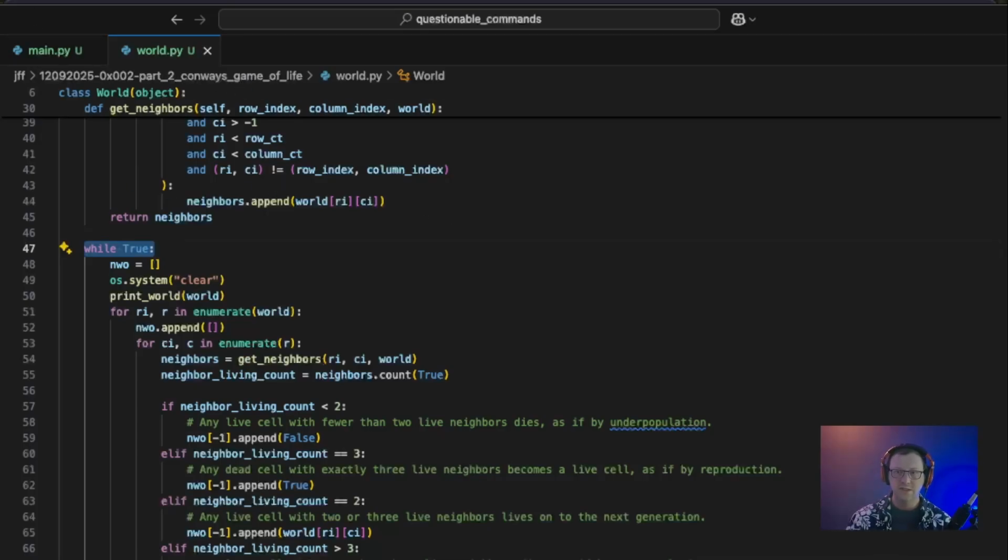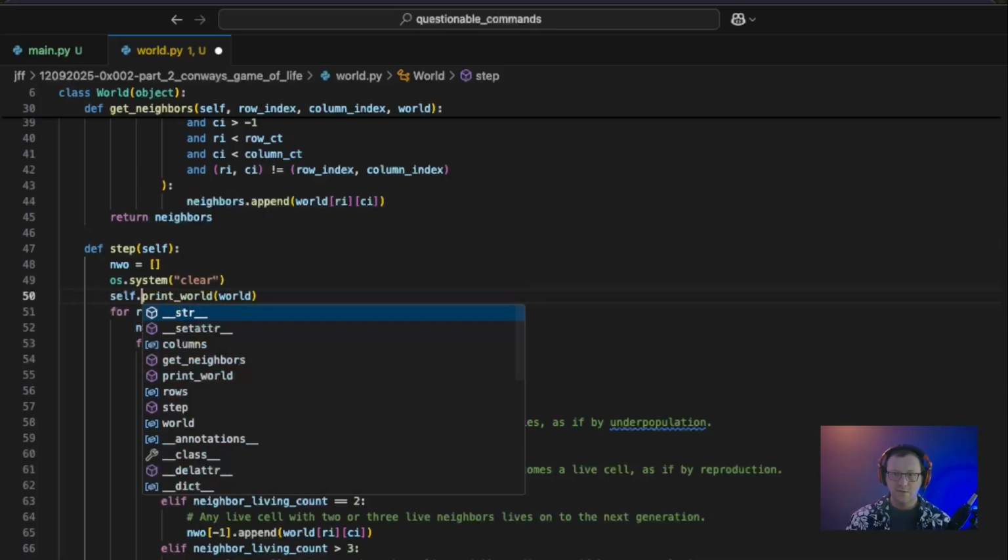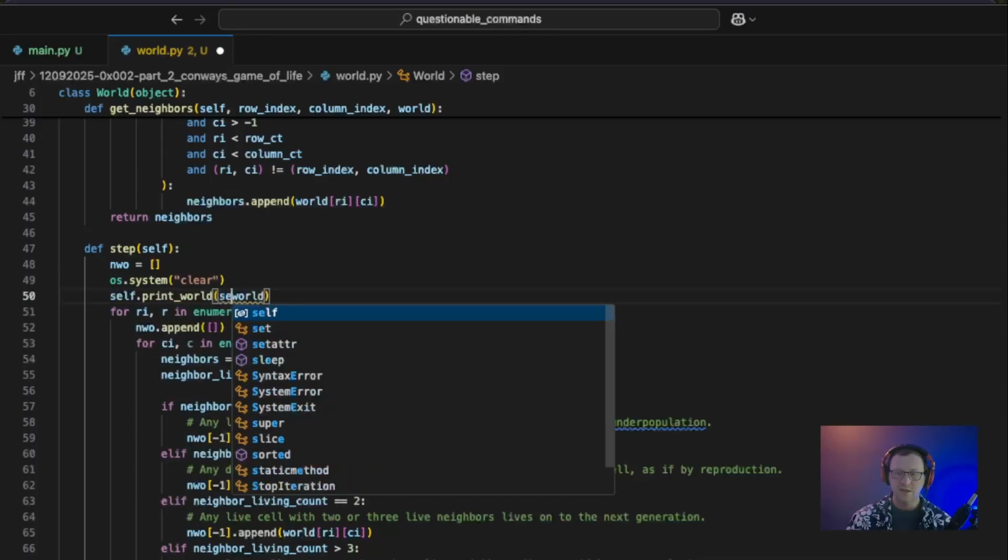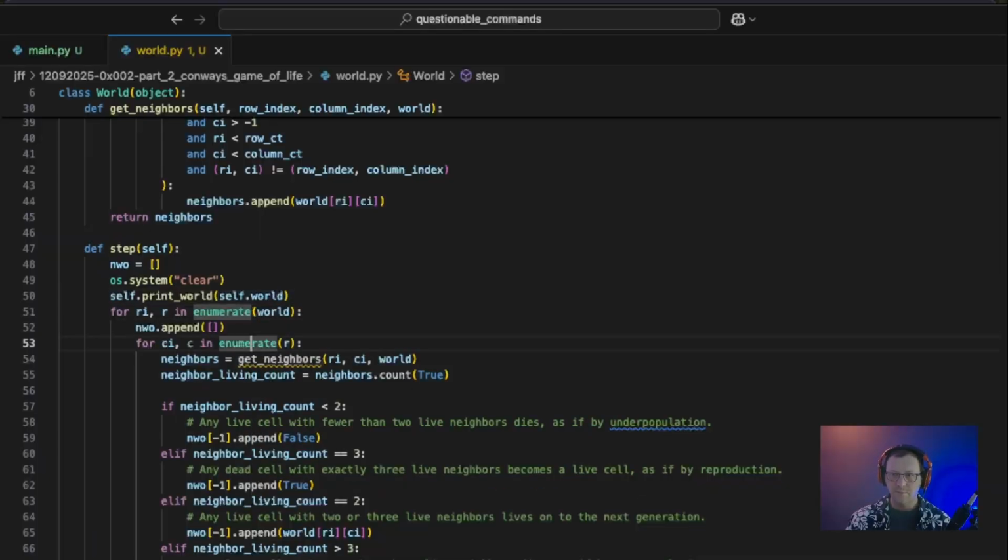So let's just go ahead and delete this out and say def, and let's call this step. For every time we step through the loop, we'll call this function and step through this code as well. So step, self, and this should have access to everything inside of the class that it needs. Don't forget a colon here. So let's say self.print world, and just for now, we'll say self.world. We'll be improving that in a moment.